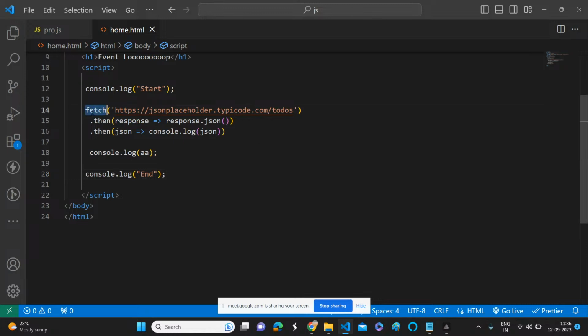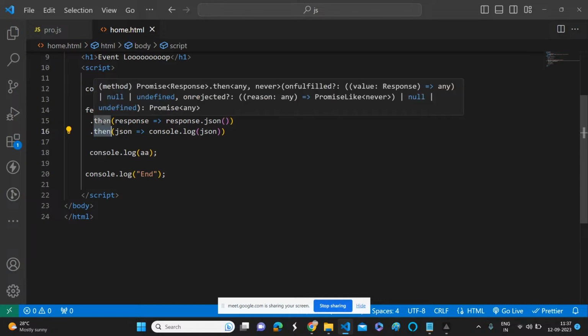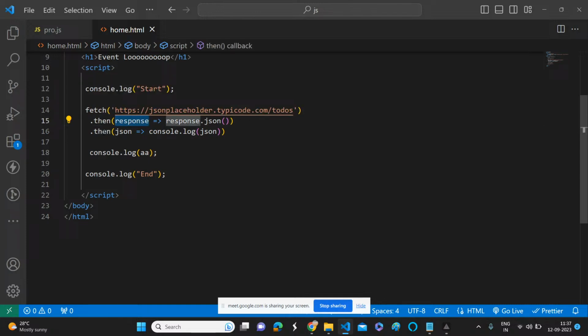We took the example of fetch: if you give a URL, it will fetch the details, and at the time we just blindly used this code, like then another callback, then another callback. But what is this then, and how is it working? Everything we are going to learn today. If we have done this, it means we have already used promises, but without understanding them. So now we are going to understand in detail.